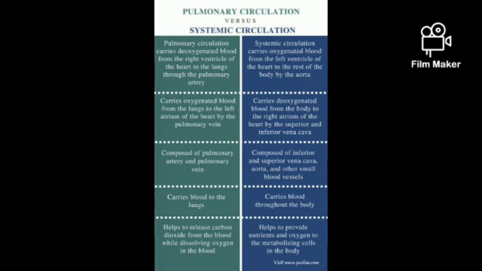Pulmonary circulation is composed of the pulmonary artery and pulmonary vein. Systemic circulation is composed of the inferior and superior vena cava, aorta and other small blood vessels. Pulmonary circulation carries blood to the lungs and systemic circulation carries blood throughout the body. Pulmonary circulation helps to release carbon dioxide from the blood while dissolving oxygen in the blood. Systemic circulation helps to provide nutrients and oxygen to the metabolizing cells of the body.